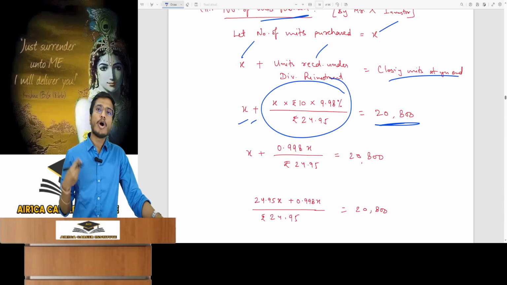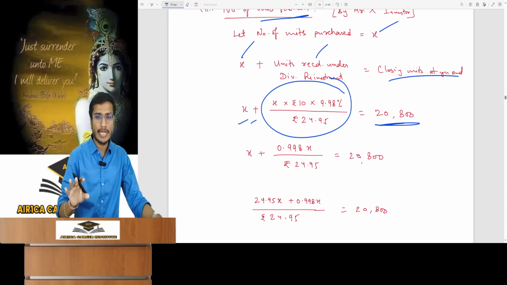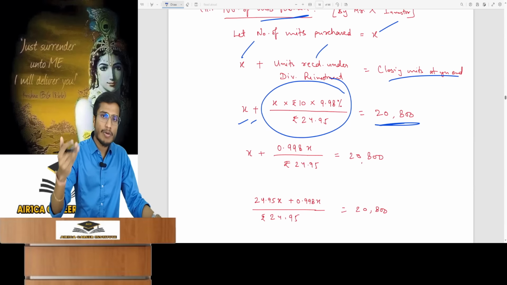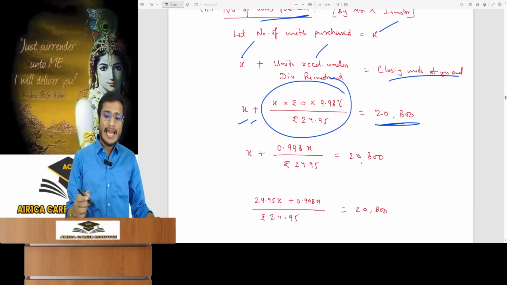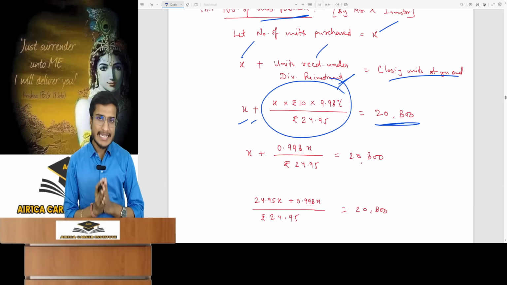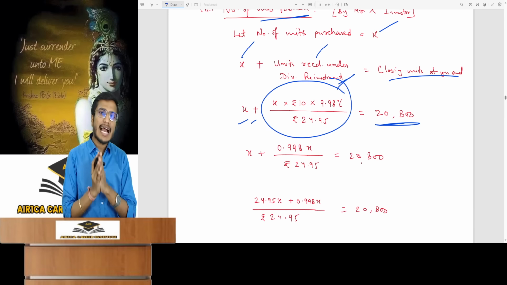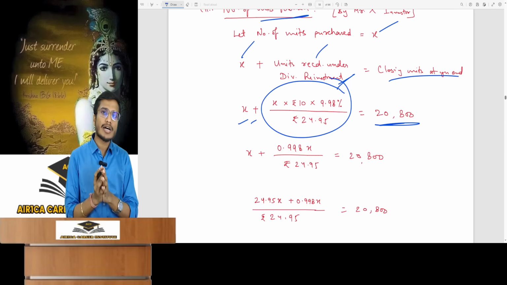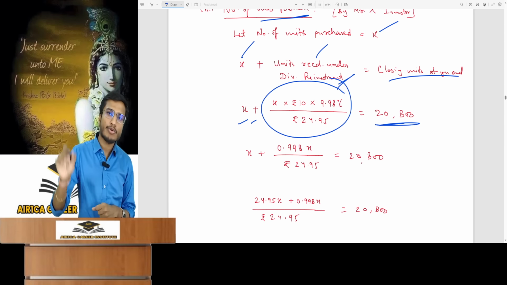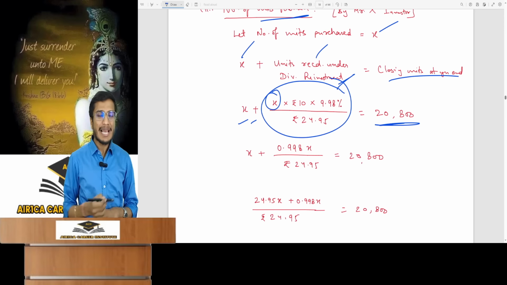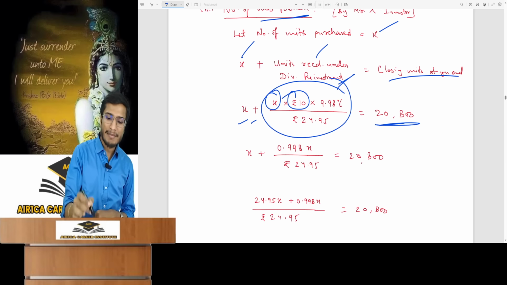You have to use your brain and have to practice. We have practiced in class. Now you use your brain, work hard. Alright, look in this, the additional units. How will additional units be calculated? There's a simple way. How will you get them? According to the dividend declared today, the dividend is declared on the number of opening units, which is X. You will multiply by the face value and the dividend.